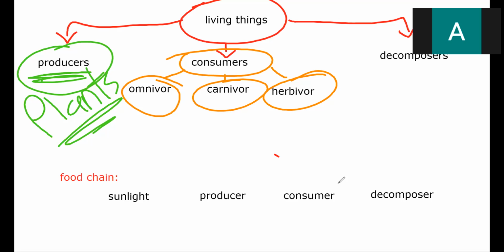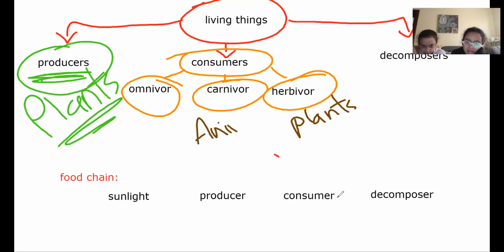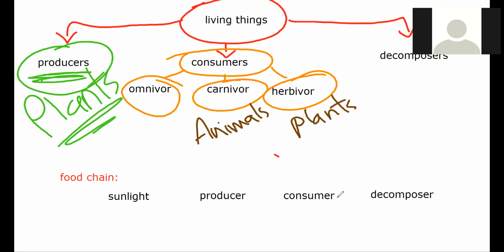We can also divide them into 3 sections: if they eat only plants, or only animals, or both. Now let me show you. Herbivore, only plants. Carnivore, only animals. Omnivore can eat both.